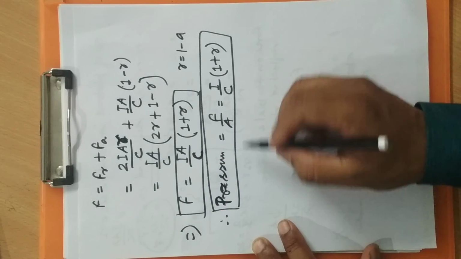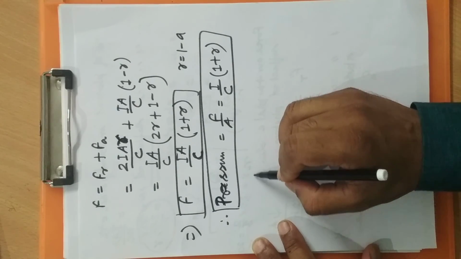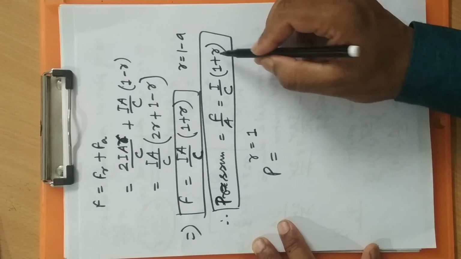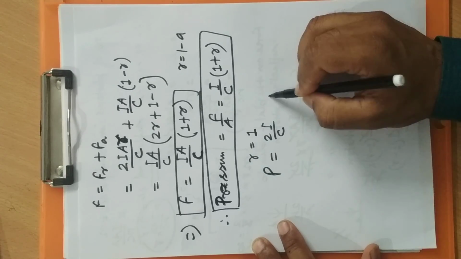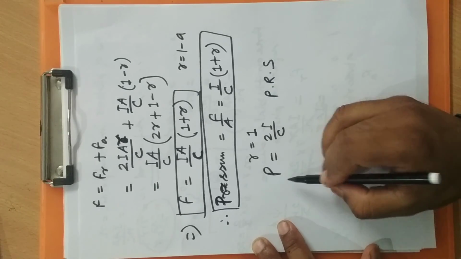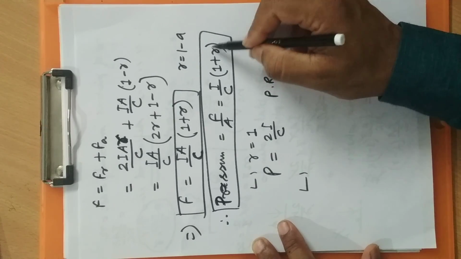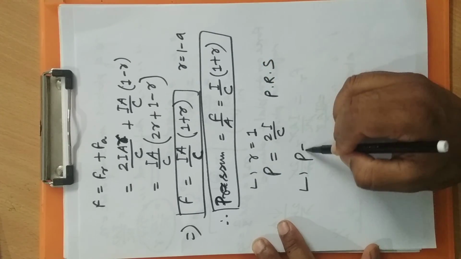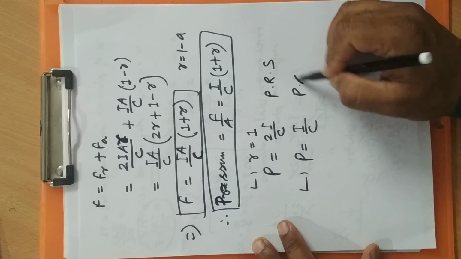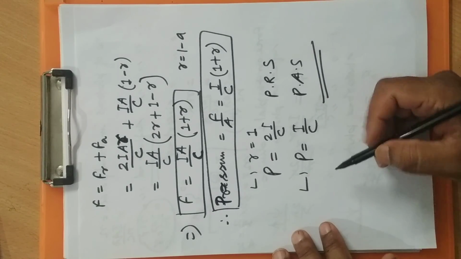Okay, how? For a perfectly reflecting surface, everything gets reflected, so R is equal to 1. Therefore pressure will become 1 plus 1 is 2, twice I by C. This is for a perfectly reflecting surface. Similarly, if the surface is perfectly absorbing, R will become 0, and the pressure will become I by C for a perfectly absorbing surface. Okay, I hope you have understood it. Thank you.